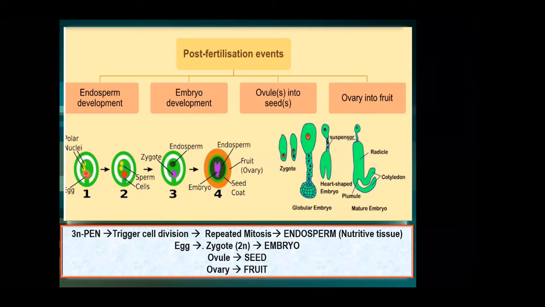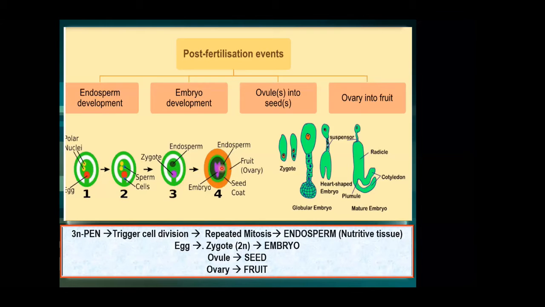So what will happen to this egg because of fusion of the male gamete? Egg is becoming zygote. So now you see the egg is becoming zygote. Zygote is diploid, and that zygote ultimately becomes the embryo.